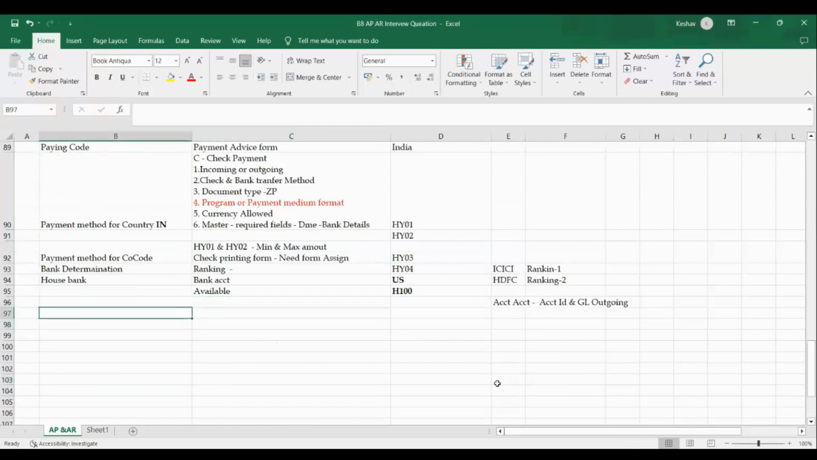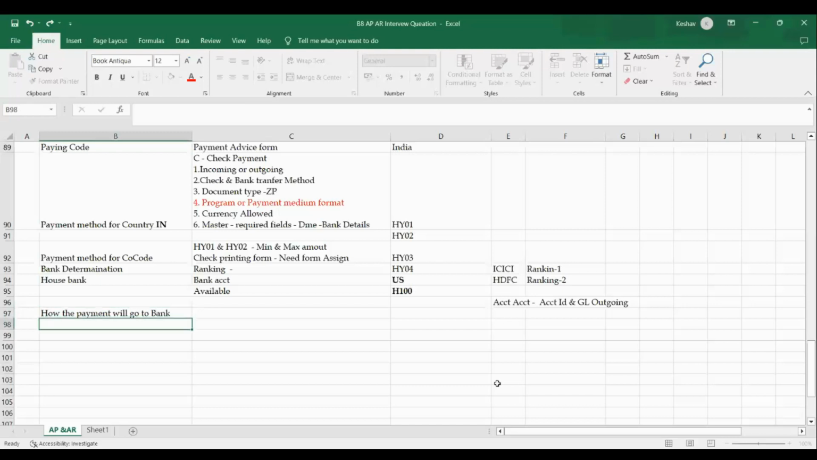They'll ask you the DME process for payment, or when you run the payment run, how the complete payment process goes, how the payment goes to the bank. That one question they will ask you: how the payment will go to the bank.